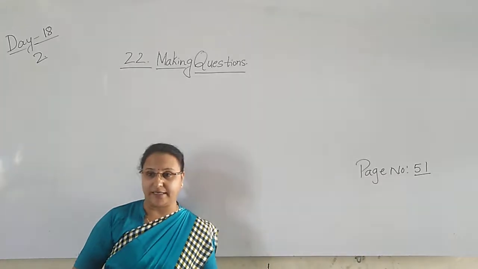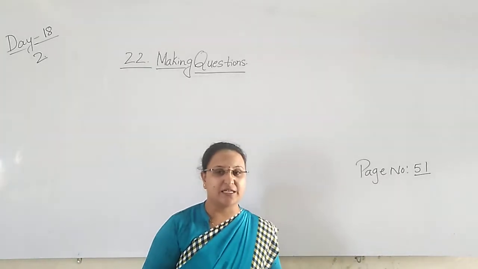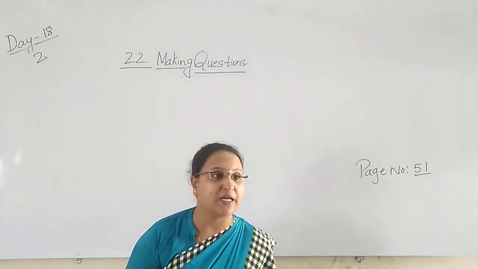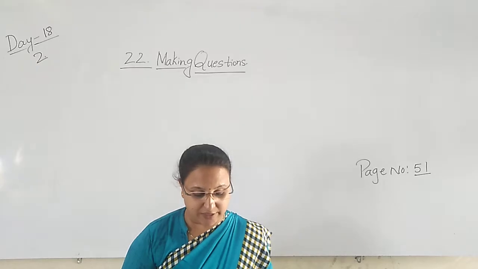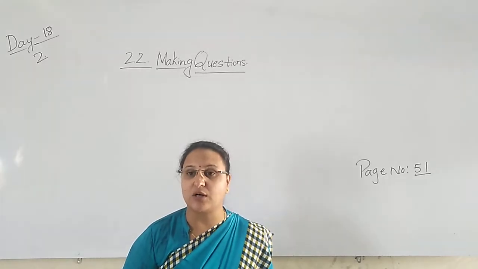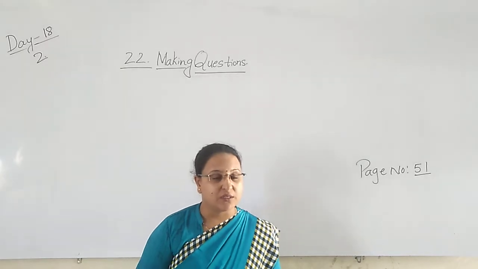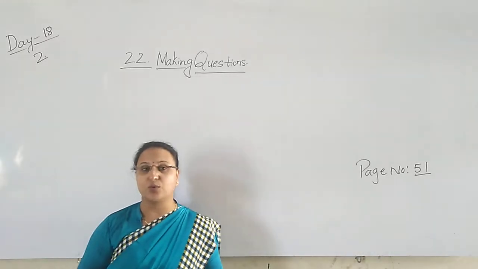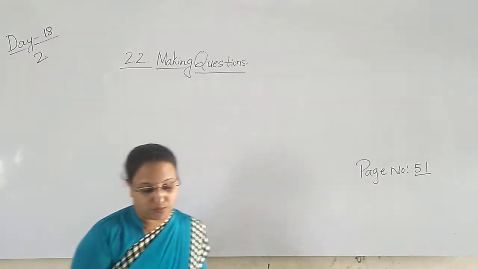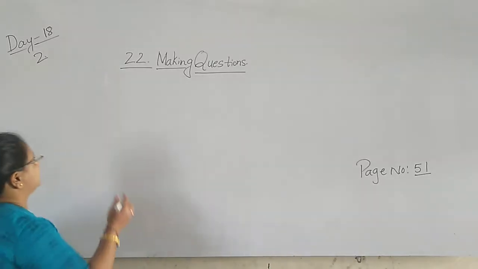If the person is crying and not feeling well, then to know the reason you ask, why are you crying? We use all these question words. These are called question words. So first I will tell you what the question words are.